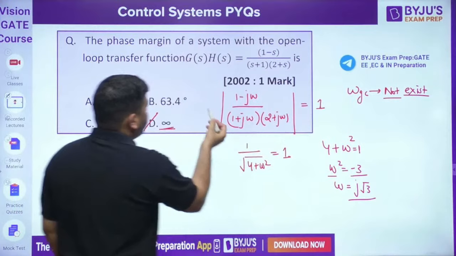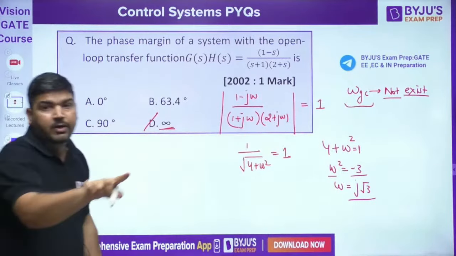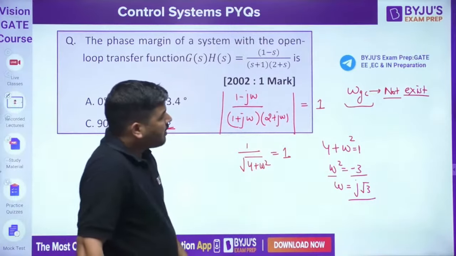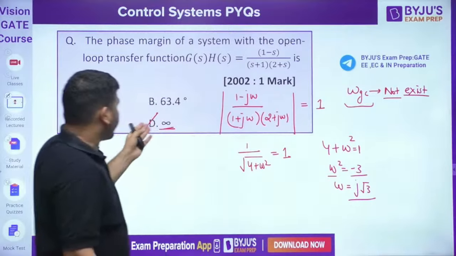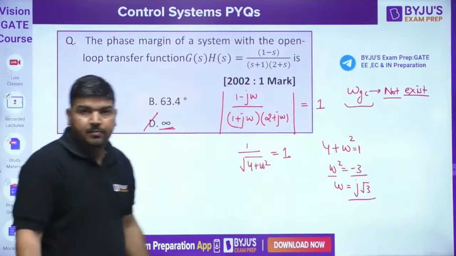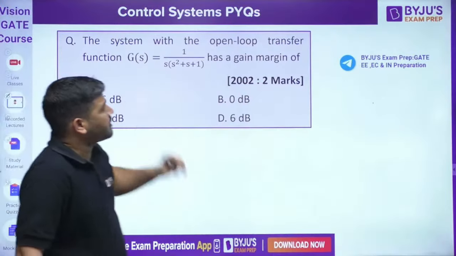Because we know that the phase margin can be calculated with the help of omega gc. If omega gc exists, then only you can calculate the phase margin. Okay. So it is not existing. Omega gc is not existing. That's why it has to be infinite, you can say. Phase margin is infinite. Let's come to the next question, guys.